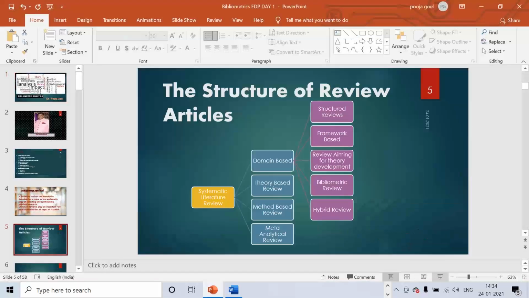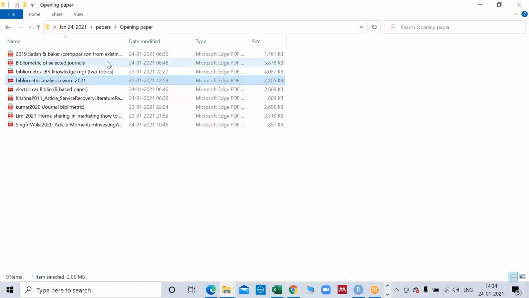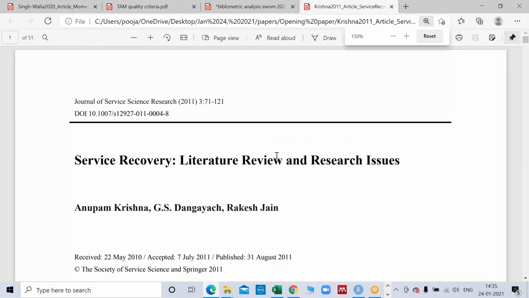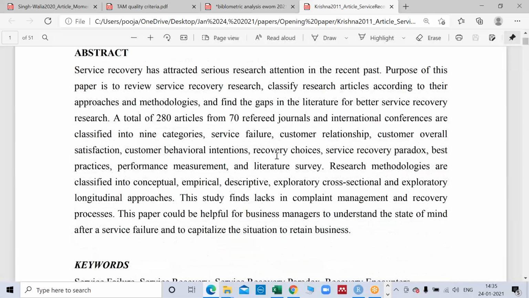Let me show it with the help of one paper so that you understand the basic difference between a literature review and a systematic literature review. I hope my paper is visible to everyone. This is the Journal of Service Research, and this is a literature review about service recovery and research issues.